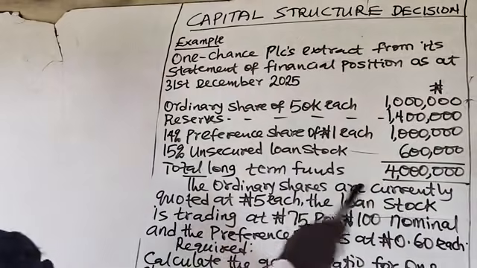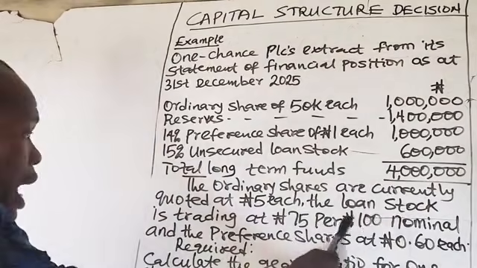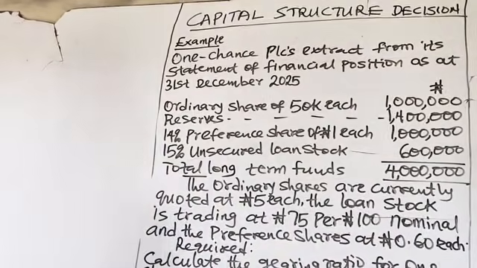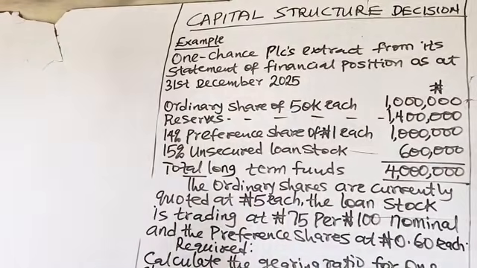The ordinary shares are currently quoted at 5 naira each. The loan stock is trading at 75 naira per 100 naira nominal, and the preference shares at 0.60 naira each. Required.